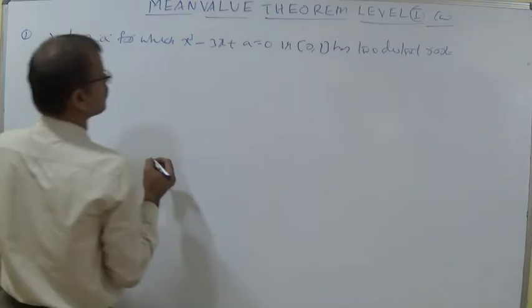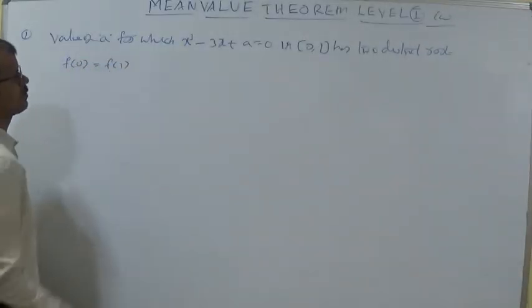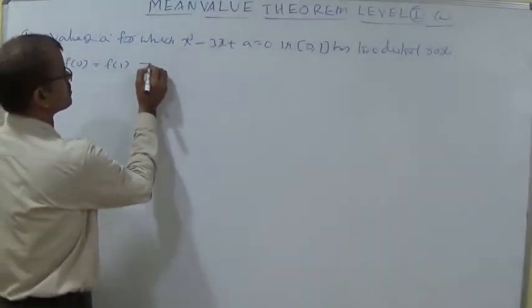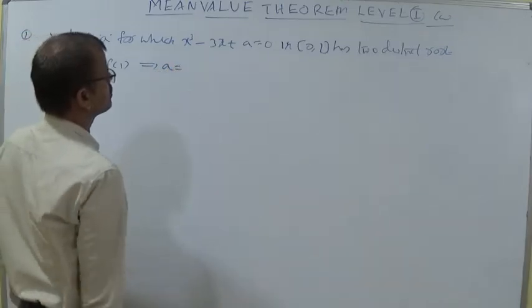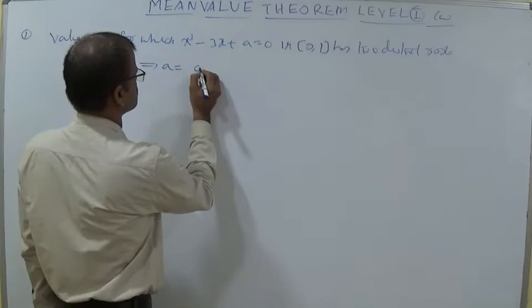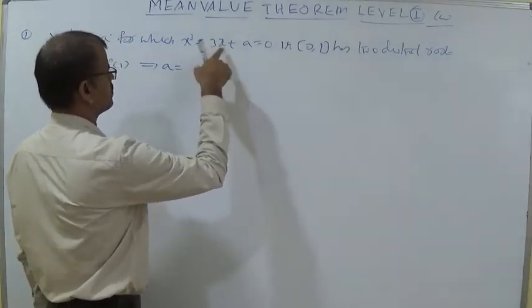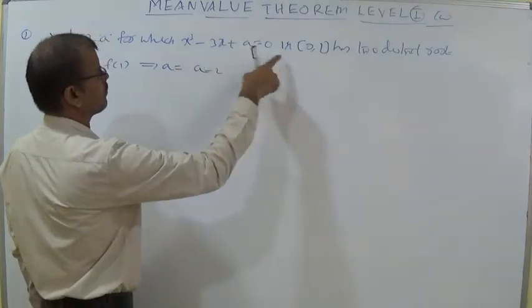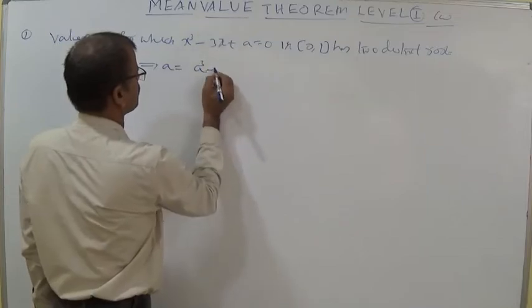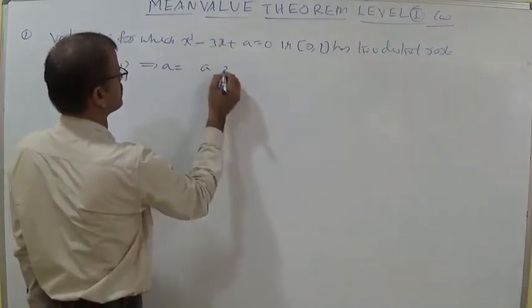Let us discuss f of 0 equal to f of 1, which depends upon Rolle's theorem. f of 0 is a, and f of 1 is 1 cube minus 3 plus a, that is a minus 2.